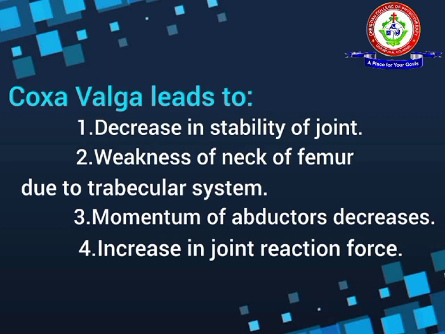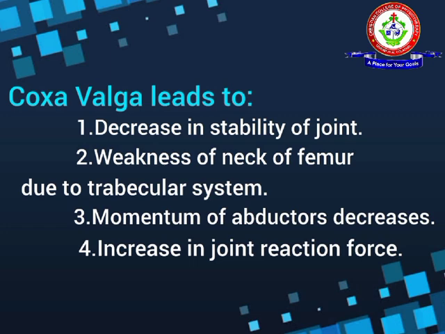In the neck, there are a lot of trabeculae. The work of trabeculae is that they act as a network of supporting beams to provide strength and support to bones. Here, due to the increase in angle of inclination, this trabecular formation gets decreased. This leads to weakness of the neck of the femur.